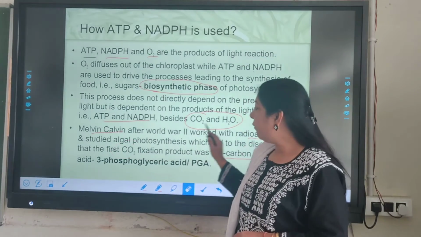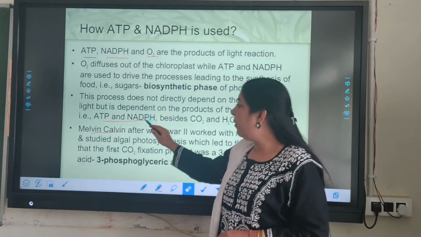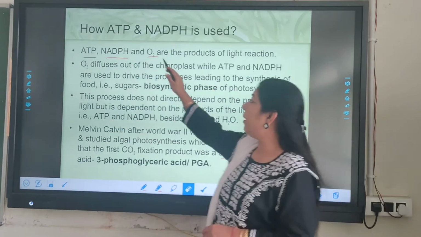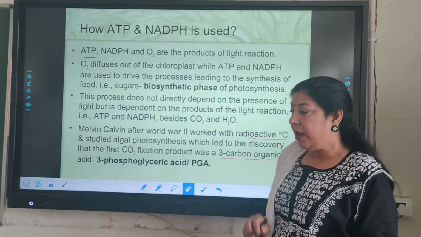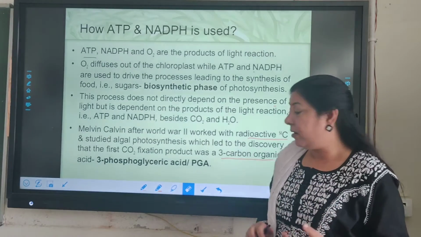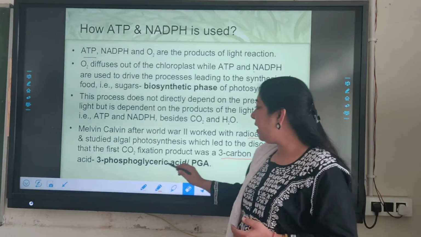So because the first stable product was a 3-carbon product, that's why Calvin's cycle is called as C3